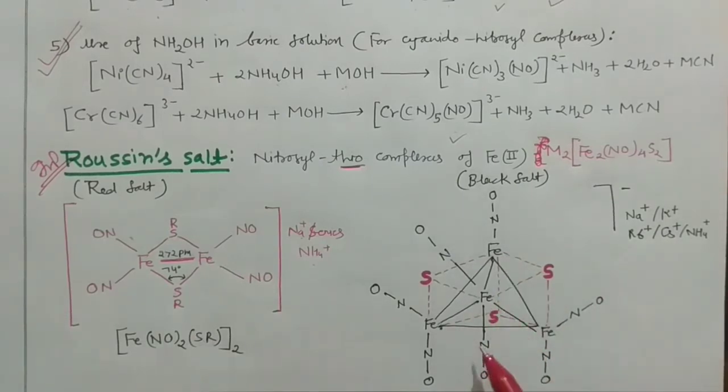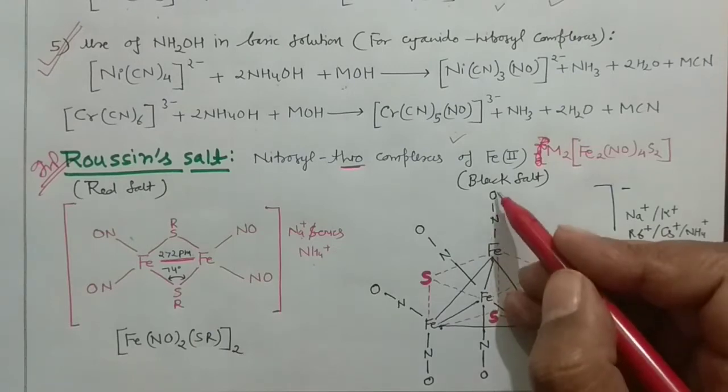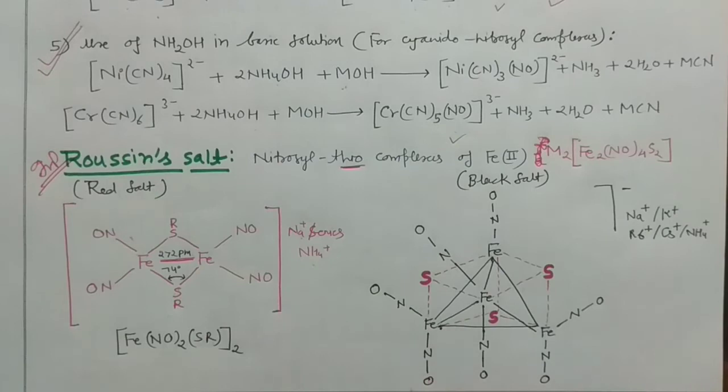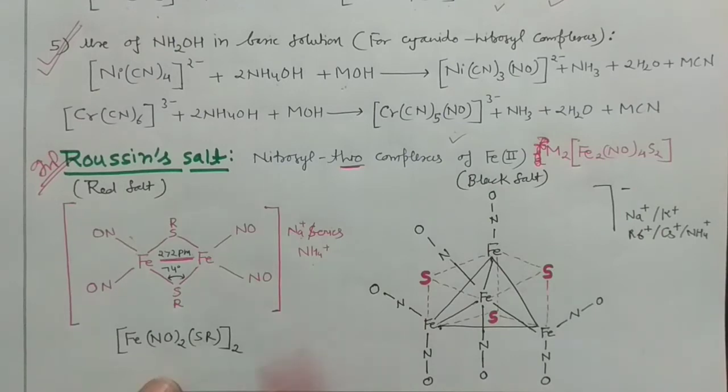Okay, and what you can do with all the irons, then you can connect with the linear NO linkage. All are linear in nature. Remember, all NO are linear in nature. So in that case, you can see linear, linear, linear, linear. All are linear in there. So how many was there? 4 NO was there.